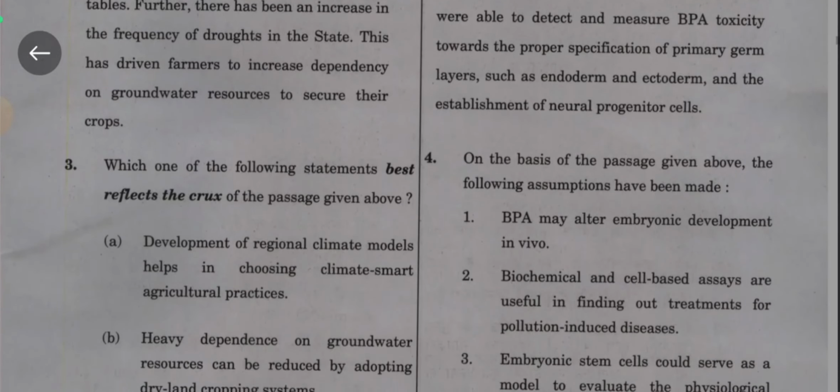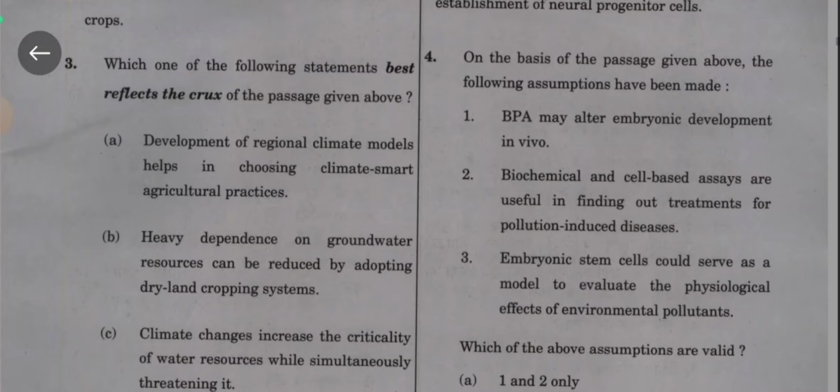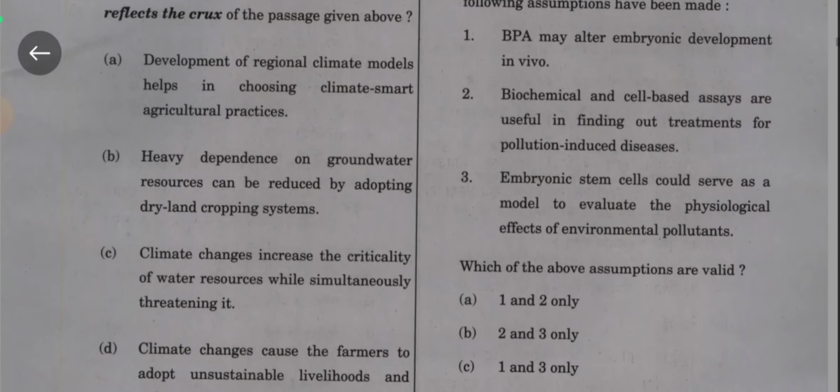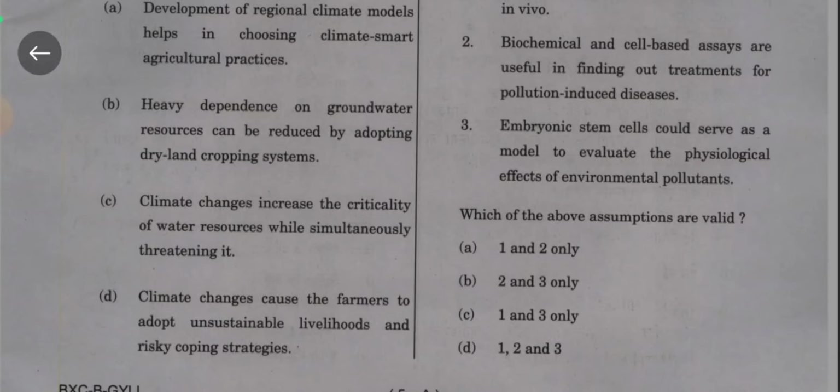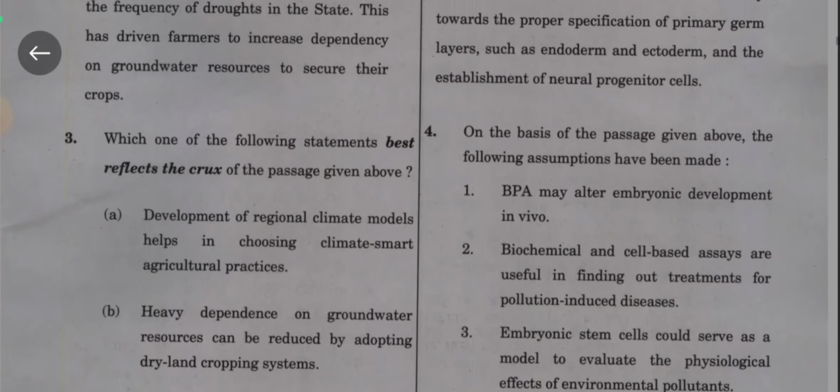Which of the following statements best reflects the crux of the passage given above? Option A. Development of regional climate models helps in choosing the climate smart agricultural practice. Option B. Heavy dependence on groundwater resources can be reduced by adopting dry land cropping systems. Option C. Climate change increases the criticality of water resources while simultaneously threatening it. Option D. Climate change causes the farmers to adapt to unsuitable livelihood and risky cropping strategies. Answer is option number C. Climate change increasing the criticality of water resources while simultaneously threatening it.